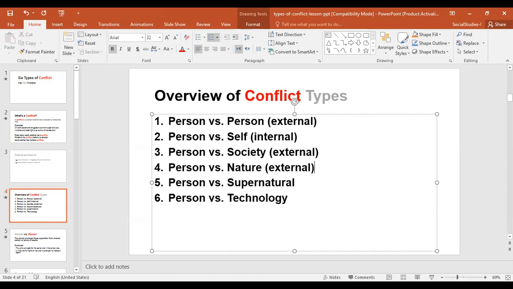Also, when you're struggling with an animal, if your story revolves around a person trying to escape a tiger, the tiger is trying to attack the person. Now this is also a conflict that is from nature. So animals or any natural disaster by wind, hurricanes, earthquakes, to tsunamis, any of such things are considered of nature. The supernatural is also external. Man versus supernatural is more about monsters or ghosts, haunted places, evil spirits. All these things are supernatural.